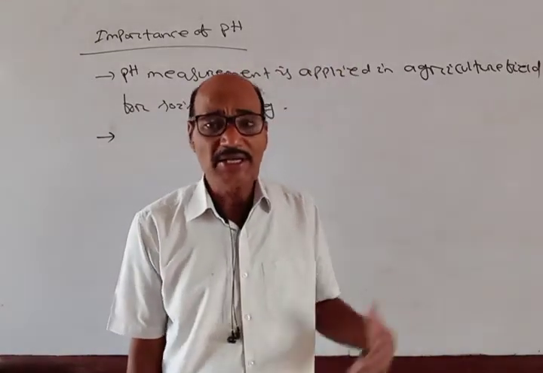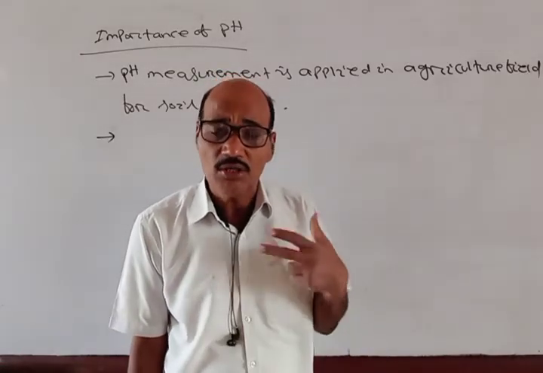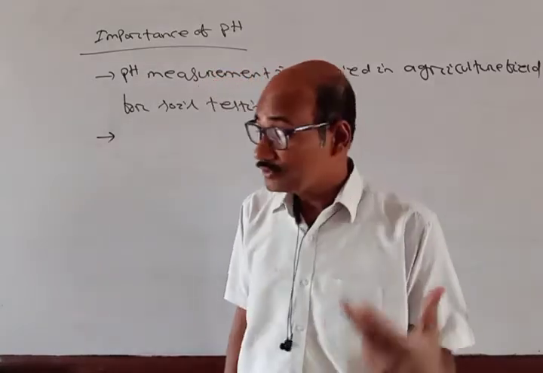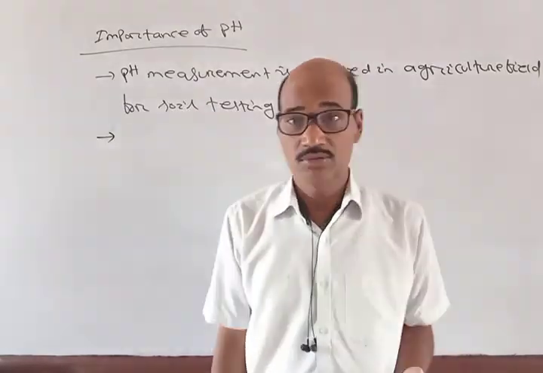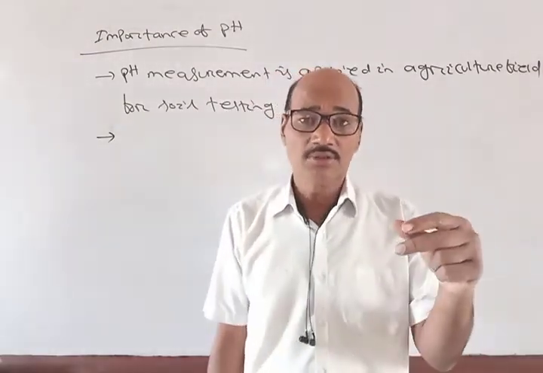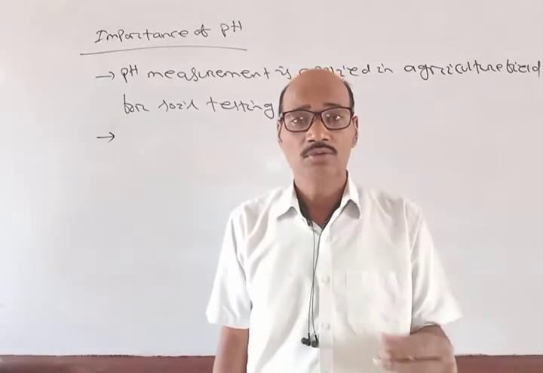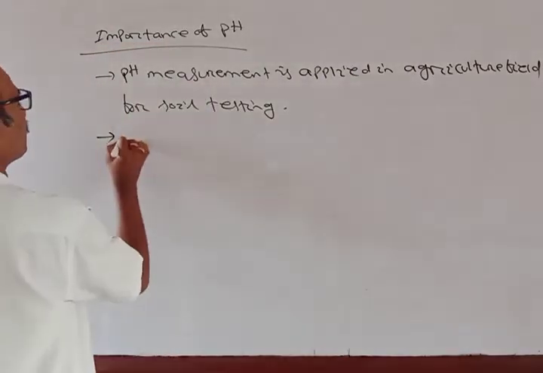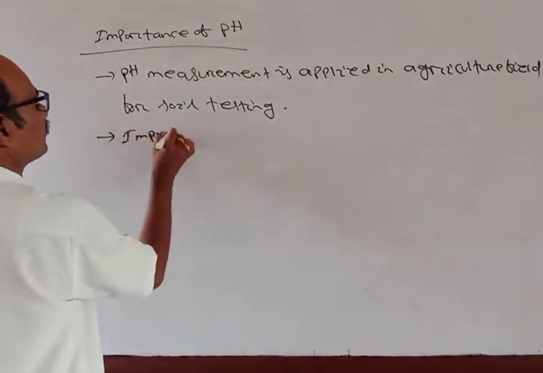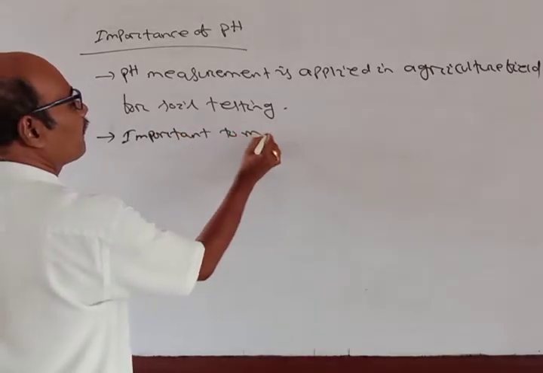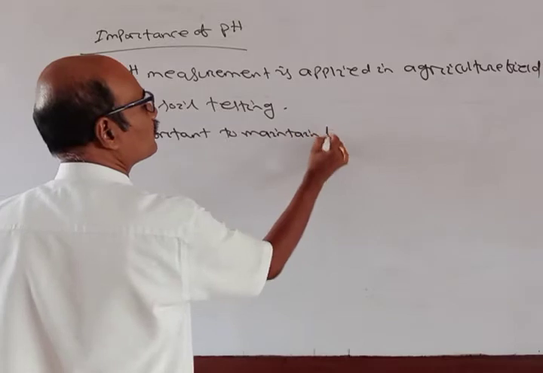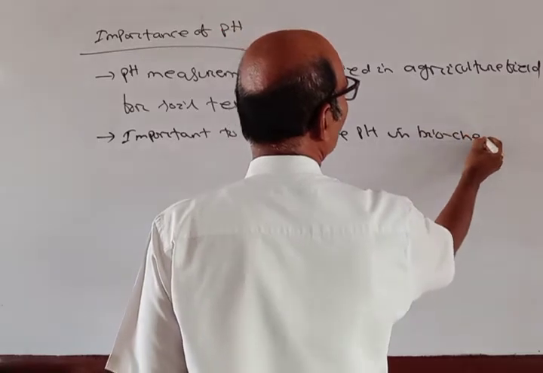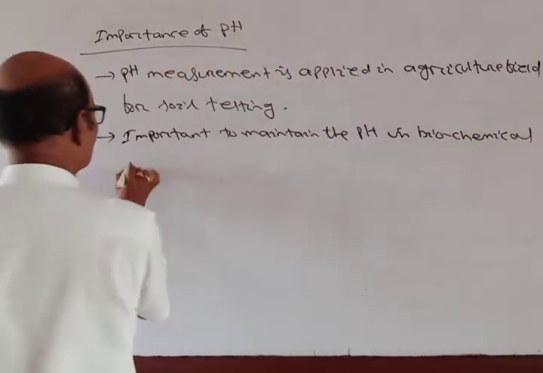And this pH measurement is also most important in biochemical reactions. In each and every kind of biochemical reaction going on in our body, the pH is most important. Mostly the pH of the blood. A slight change of 0.2 in pH can cause death. So it is most important to maintain the pH in biochemical reactions.